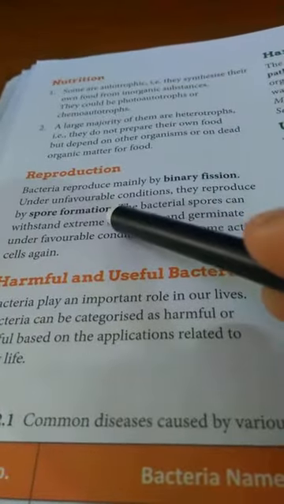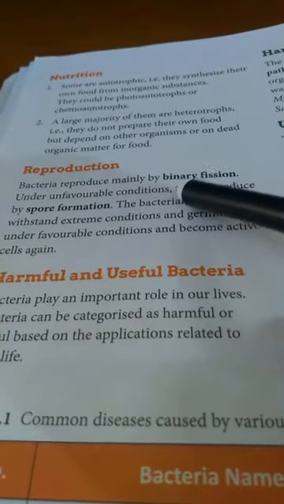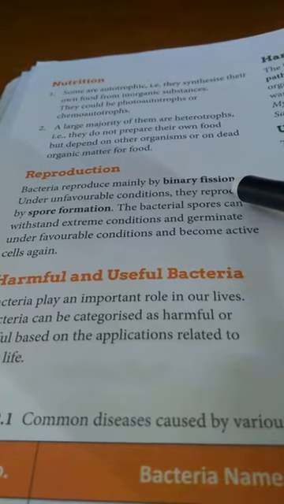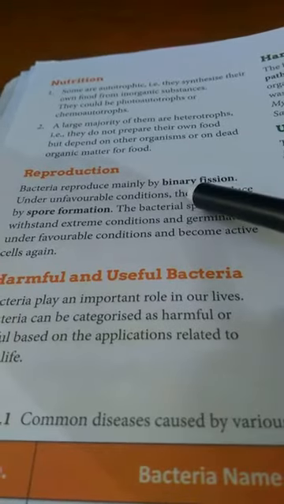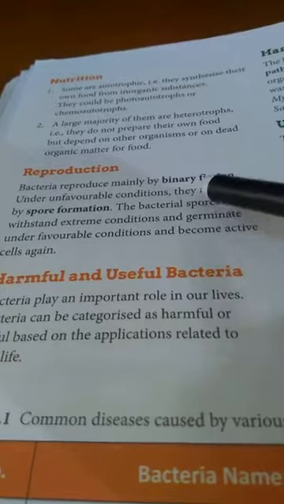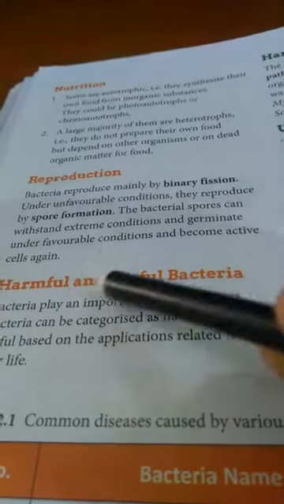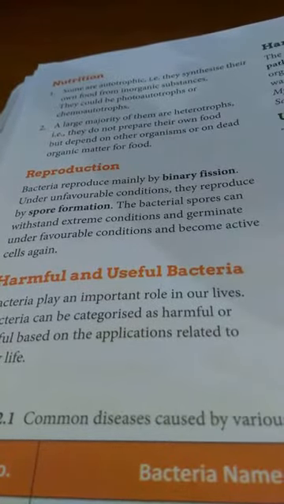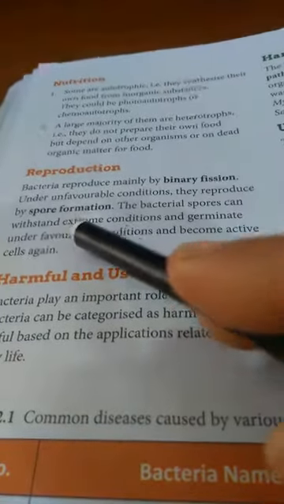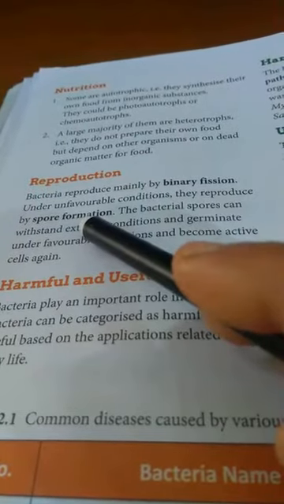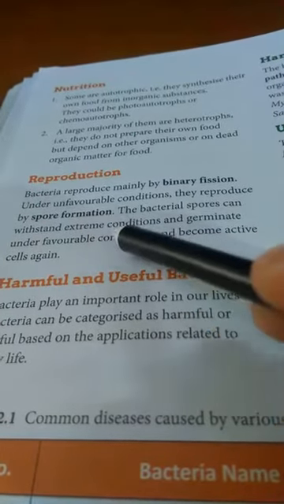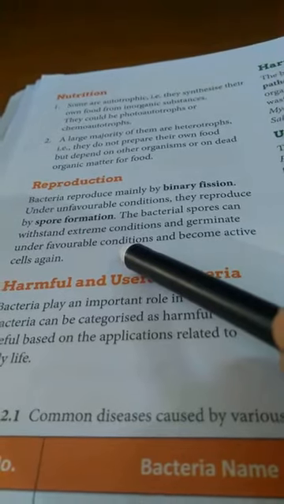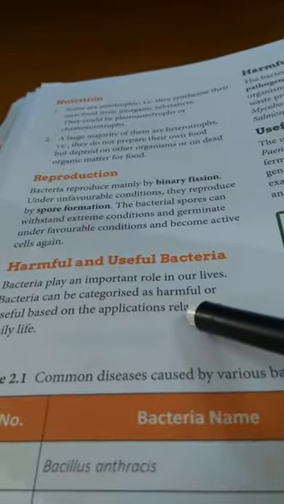Reproduction in bacteria. Bacteria generally reproduce by binary fission. Fission means splitting. Binary means 2. Bi means 2. It means an organism splits into 2 parts and gives rise to 2 new organisms. Second method of reproduction in them is spore formation. Several spores are formed in bacterial body, and when they get the favorable conditions, they give rise to new organism.